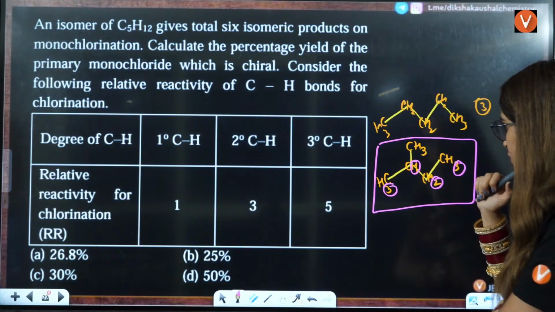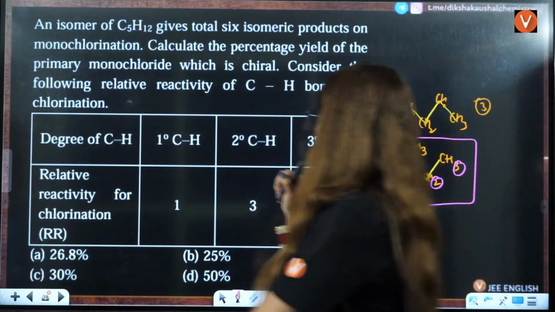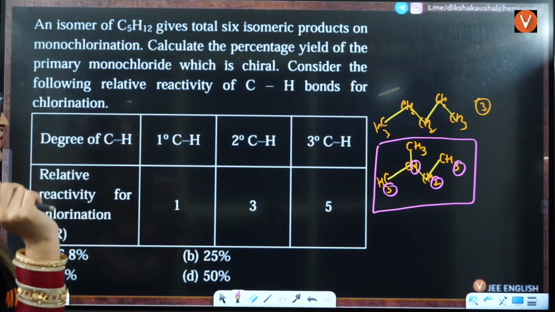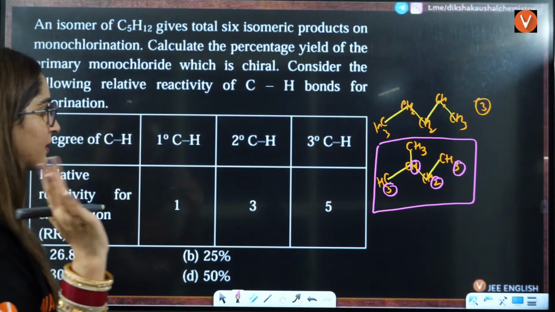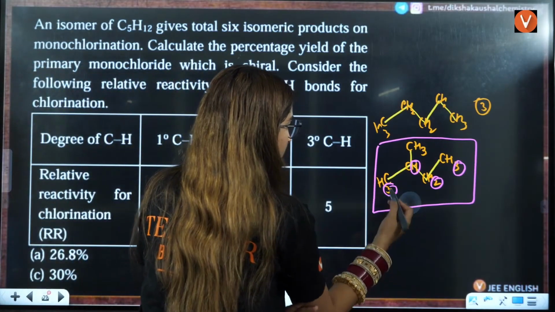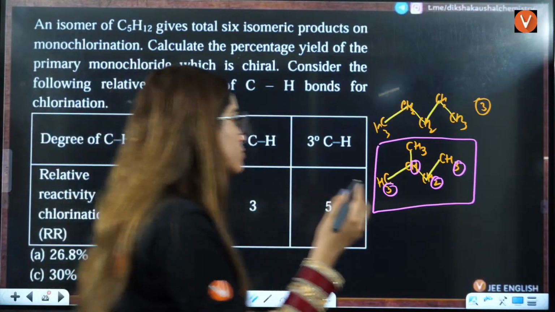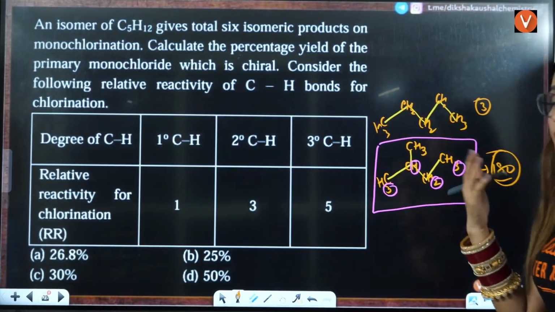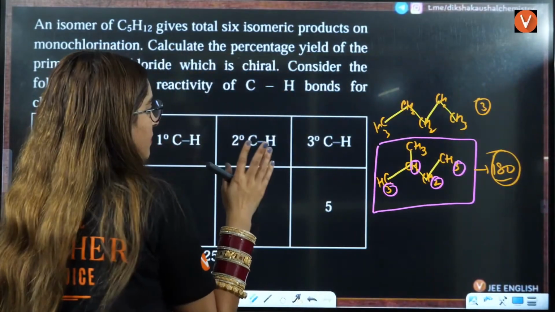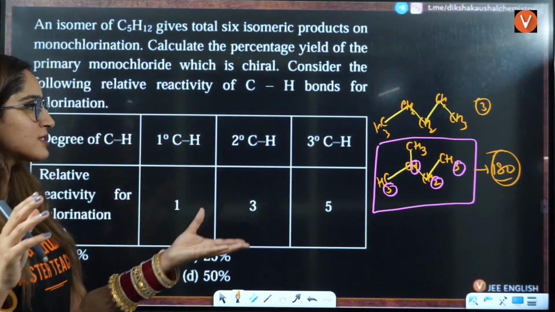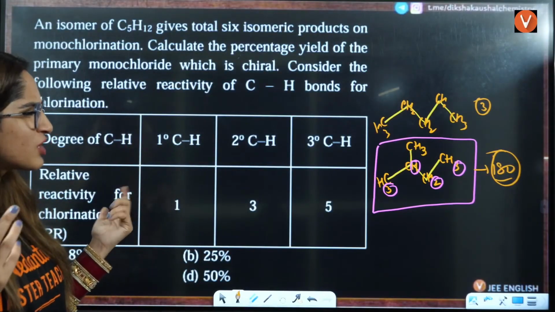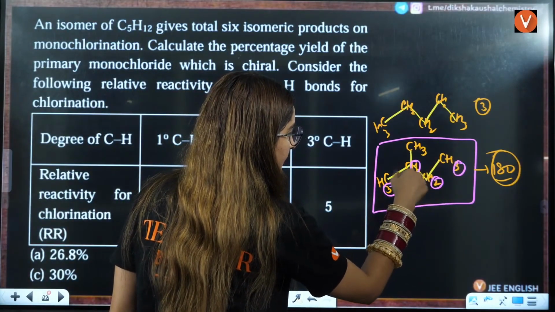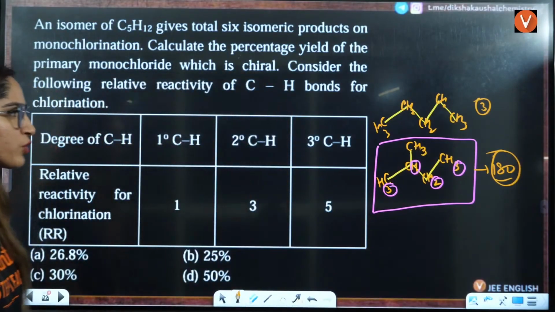That gives total 6 isomeric products on monochlorination. So this is the only one possible because that is giving you the maximum isomeric products. I think that will be something cis and trans. I am saying that maybe because of the stereochemistry of this, that it is giving you 6, right? Okay. Yes, that might be the stereochemistry, right?